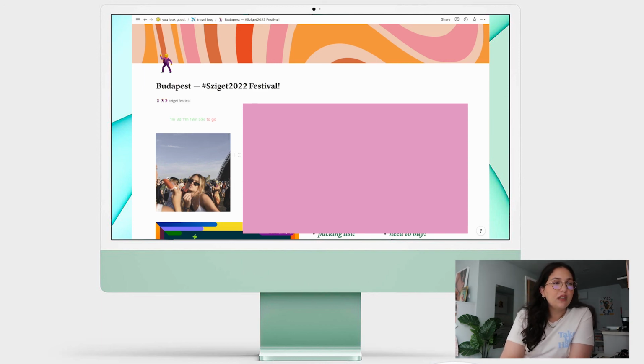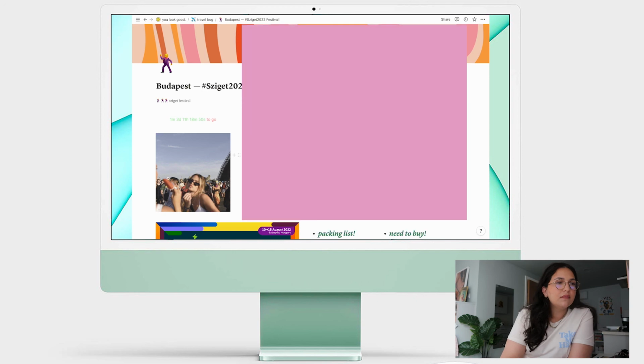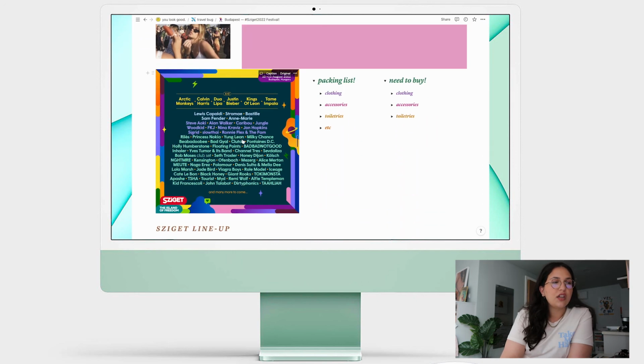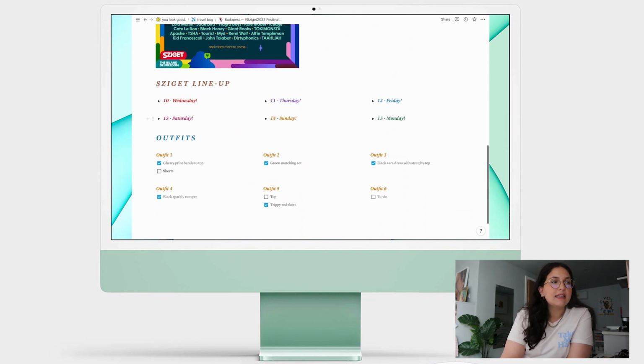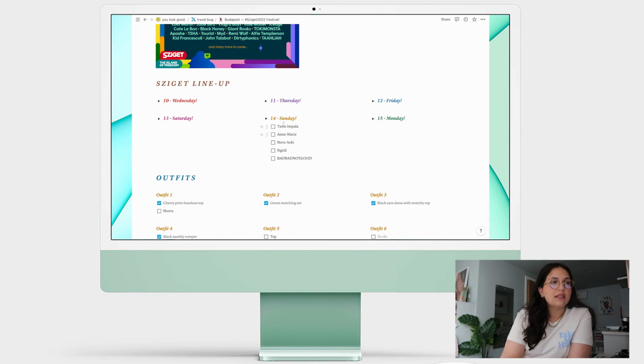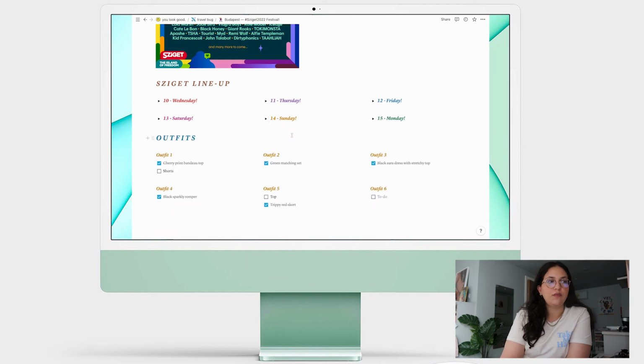So this is that situation. And then I've got the lineup here, which is fun, and then a packing list, which I'll add to, and things that I need to get. So let's say, for example, on Sunday, these are some of the artists that I've seen are performing and that I want to watch, obviously.